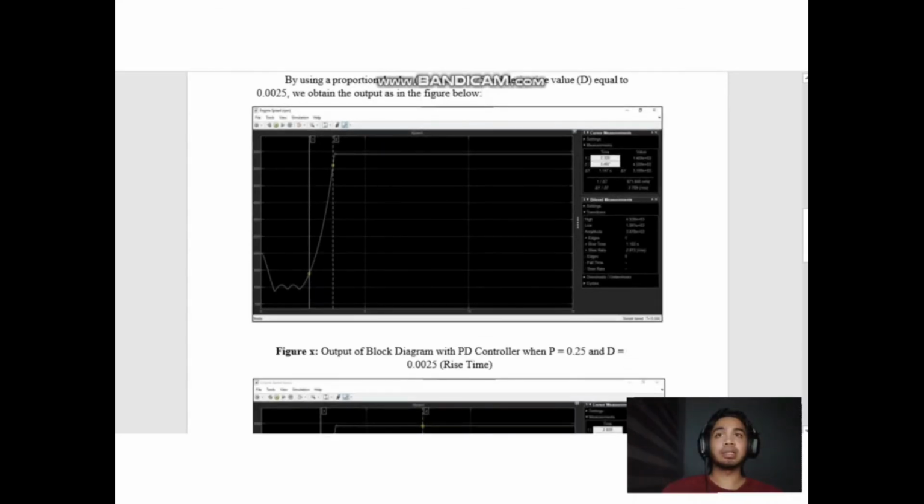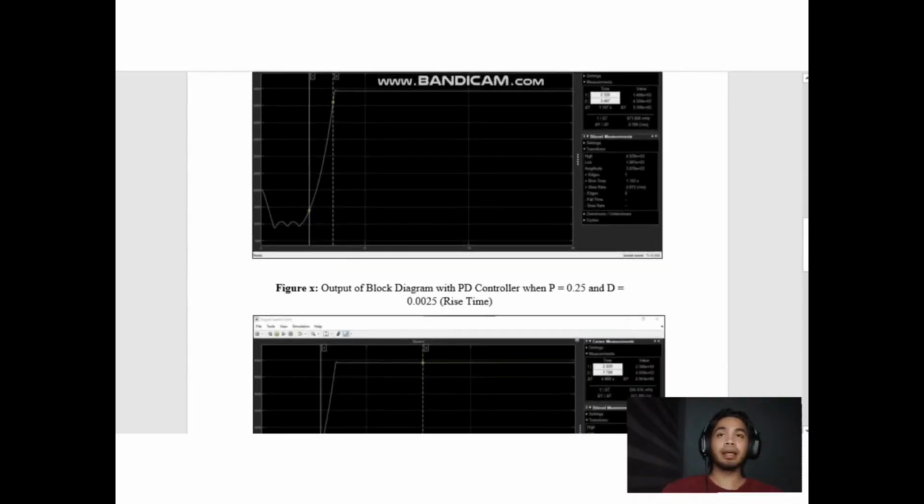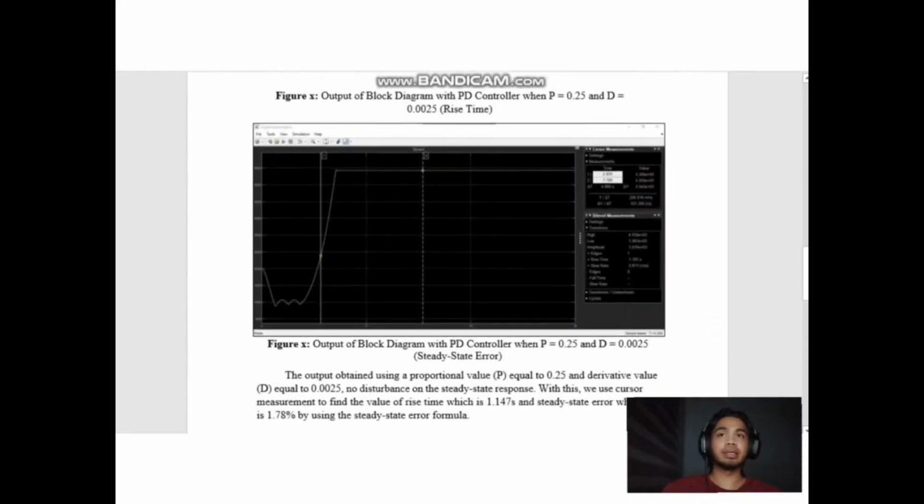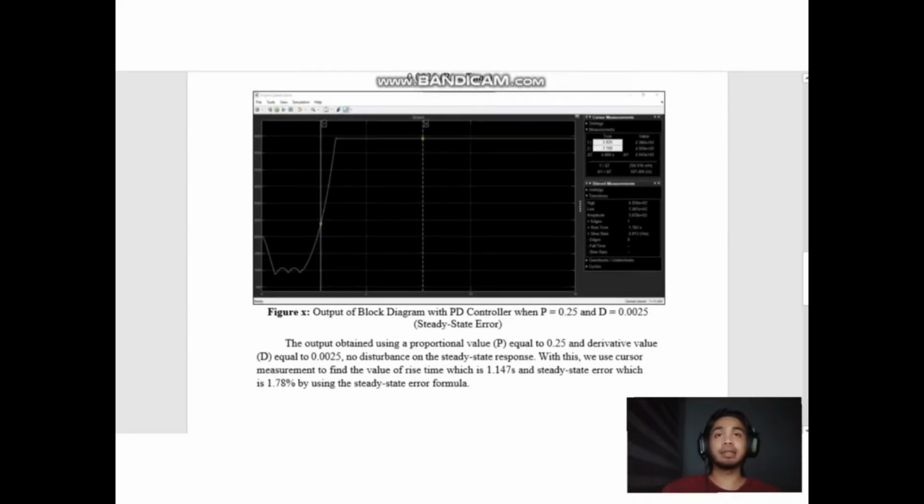Here is the diagram for the rise time, and here is the output block diagram for the steady state error for P equal to 0.25 and D equal to 0.0025.